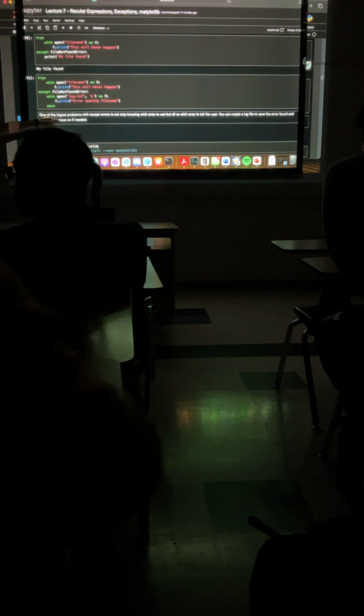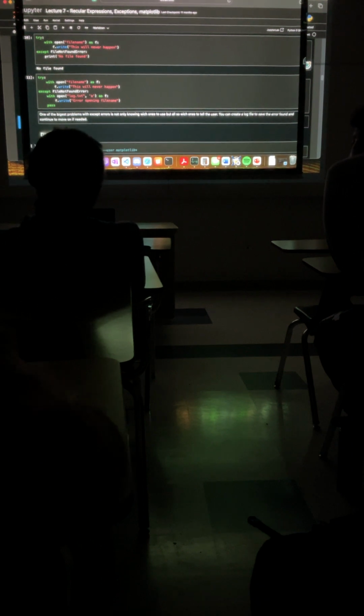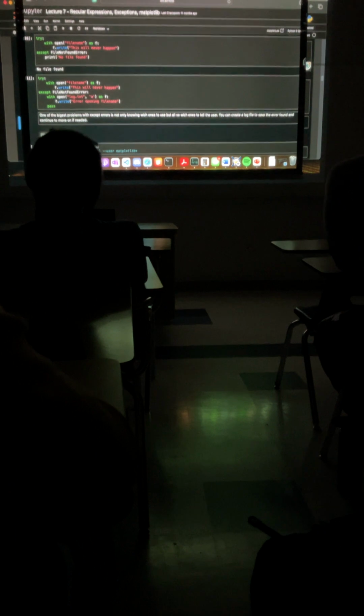One of the biggest problems with try and except, this was your question, is knowing which error it is. You've got to know what's breaking it, right? So create a log file, where the errors go. Then you can catch it later on and figure out what's going on with it. Especially if you want to be a developer, because good testers break something and you need to have a log to be able to find out what's going on with it.